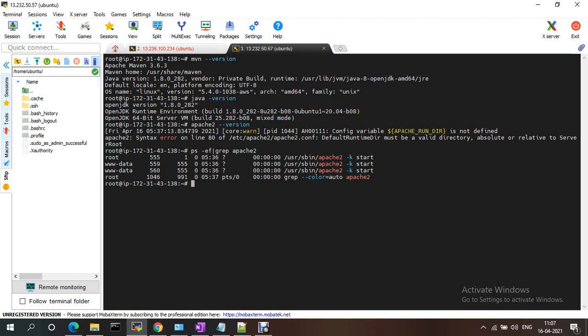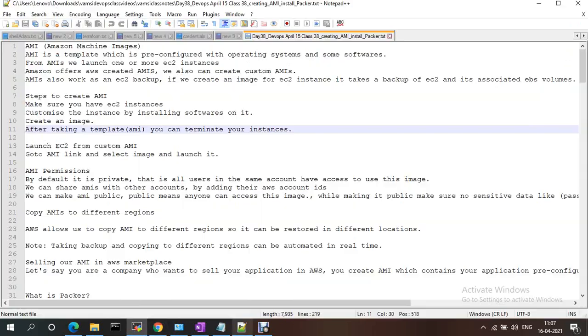From one AMI you can create multiple EC2 instances. From the same AMI you can create multiple EC2 instances. Permissions by default should be private, which allows users in the same account to have access to use the same AMI. If we make it public, anyone can use it.